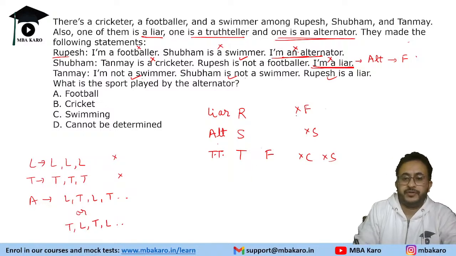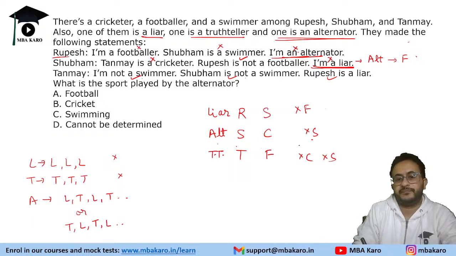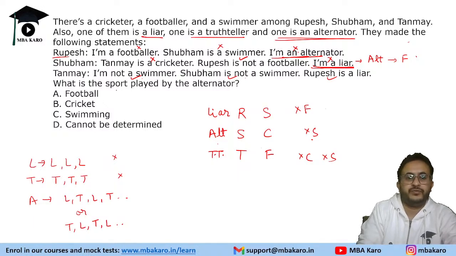Now we are left with cricketer and swimmer. Rupesh is not a swimmer, so he will be the cricketer, and Shubham will be the swimmer. We need to tell which sport is played by the alternator. The alternator is Shubham, so he will play cricket.